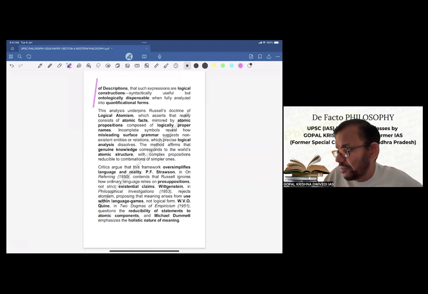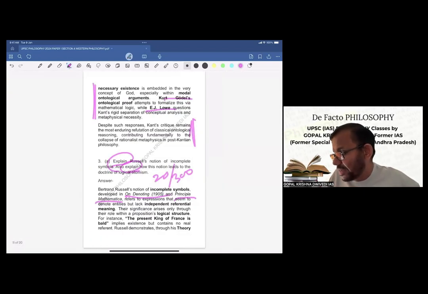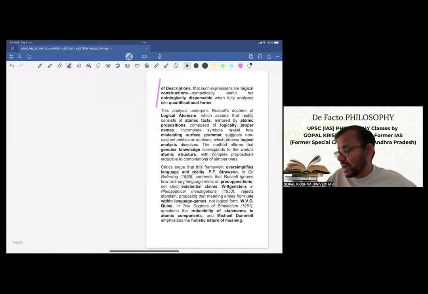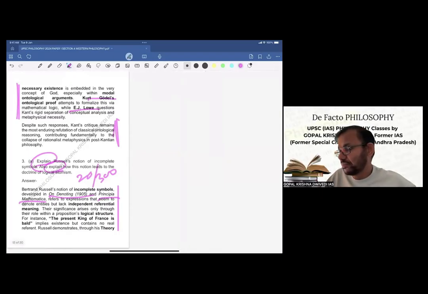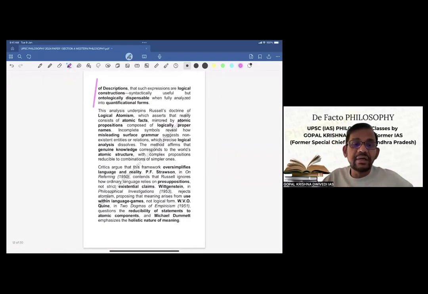So in the first paragraph, we have tried to explain the doctrine of incomplete symbols. Now in the second paragraph, we are trying to link it to Russell's doctrine of logical atomism. So this analysis underpins Russell's doctrine of logical atomism, which asserts that reality consists of atomic facts mirrored by atomic propositions composed of logically proper names.